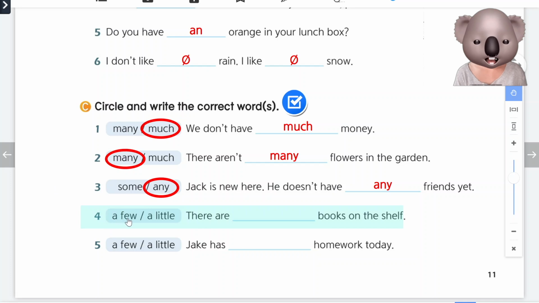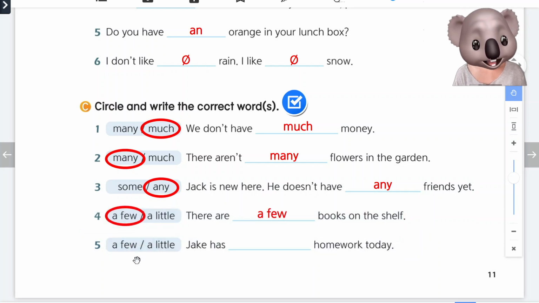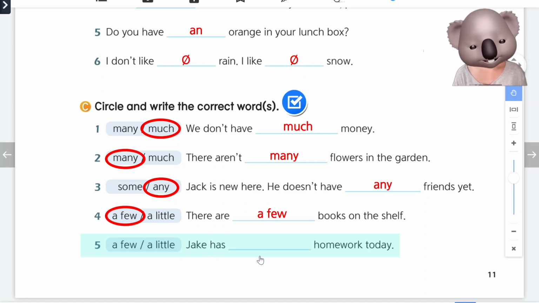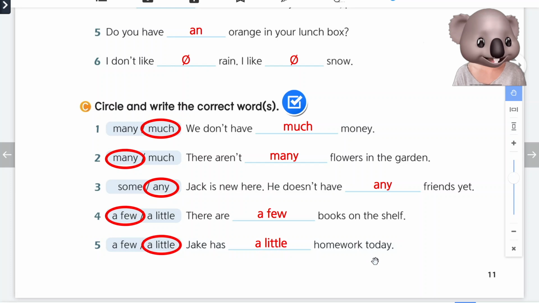Number 4, a few. A few is for plural nouns. A little is for non-count nouns. There are books on the shelf. Books, we can count them, right? We'll say there are a few books on the shelf. And our last question. A few, again, plural nouns. A little, non-count nouns. Jake has homework today. Homework is non-count. So we will say a little homework today.